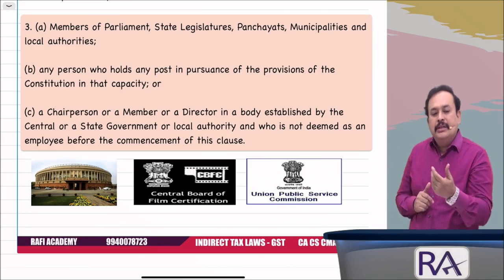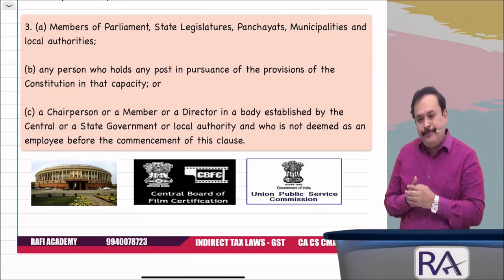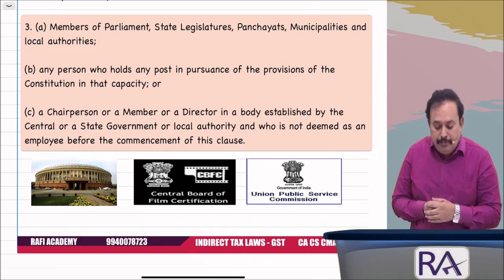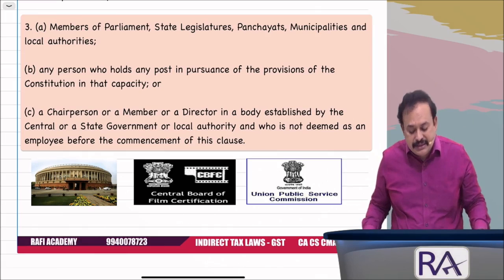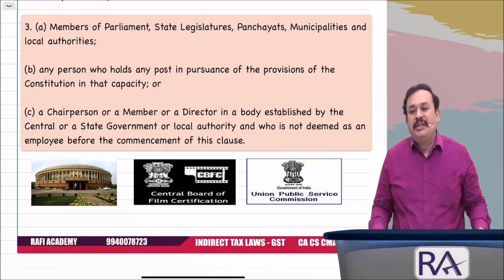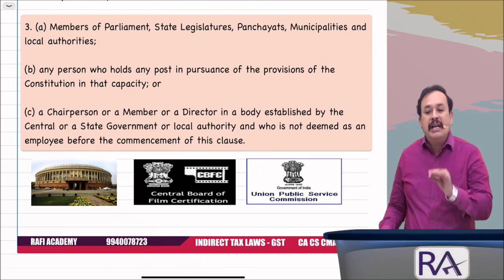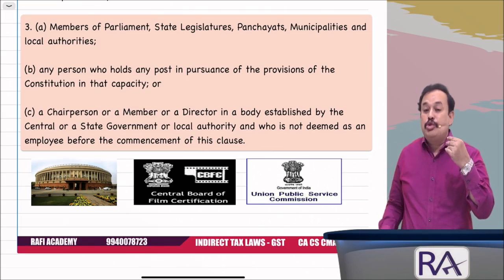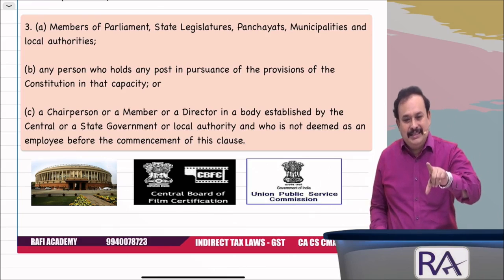Further referring to Schedule 3, point number 3. Supply excludes members of parliament, members of state legislature, members of panchayat, members of municipalities, and members of local authorities. Their activities are absolutely excluded from the scope of supply. They are not the employees of the organization.